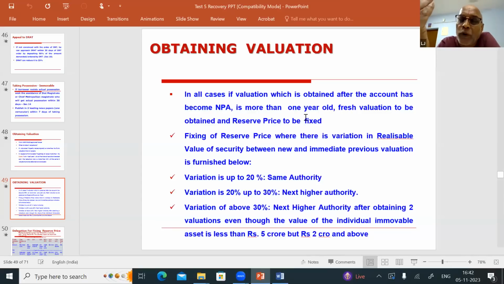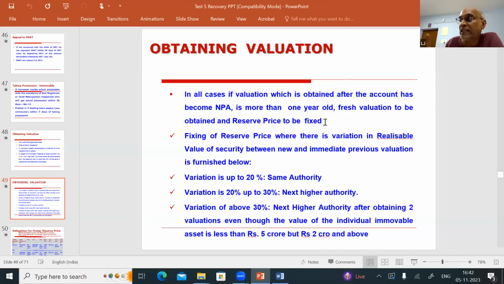If the valuation report is more than 1 year old, what are you going to do? Immediately when the account becomes NPA, you have taken a valuation. Now you are going for a SARFAESI action. At the time of SARFAESI action, you have to find out whether you can go based on the old valuation report, or whether you have to take a new valuation report. For that, the answer is, in all the cases, if the valuation which is obtained after the account has become NPA is more than 1 year old, fresh valuation to be obtained and reserve price to be fixed.